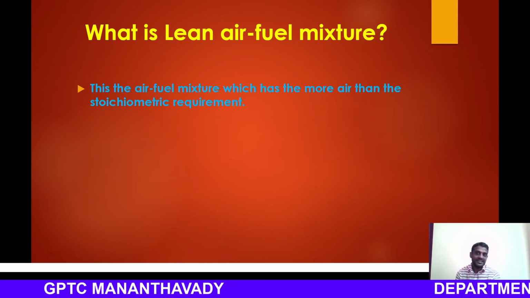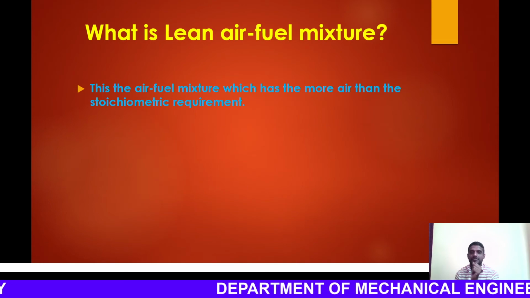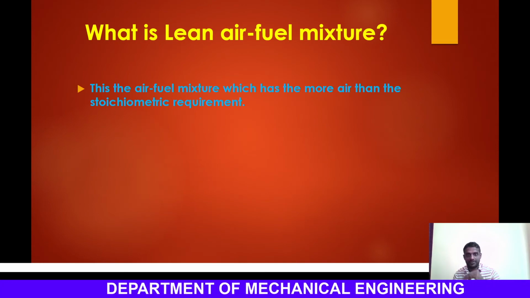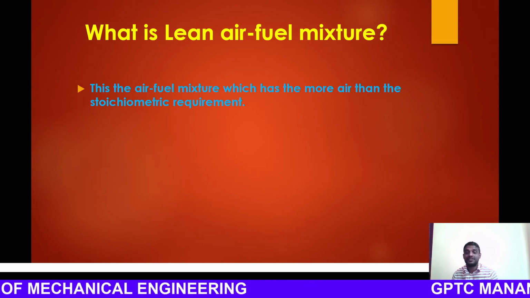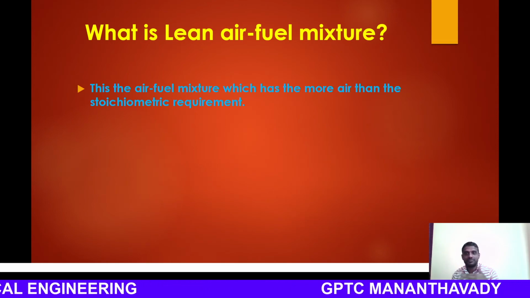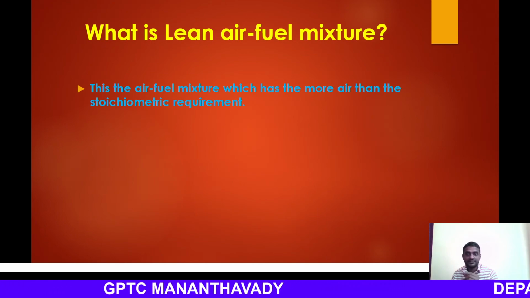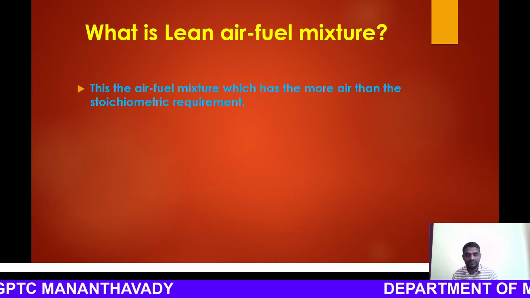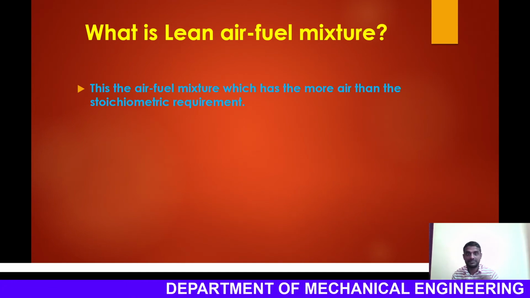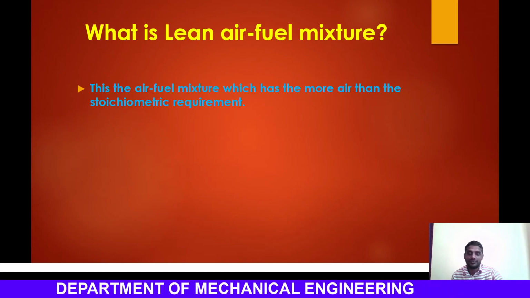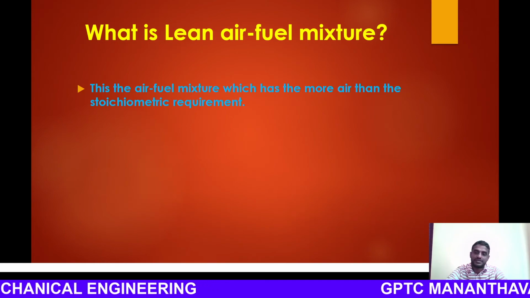But in the case of idling condition, we are using the rich mixture circuit. Okay. Because in order to keep the engine alive, more fuel is to be supplied. The throttle valve is almost completely closed and there is no load condition. By using the idling jet, we are supplying the idling fuel, and more fuel is to be supplied. Air is very less. That is why we are using the rich mixture. So we will understand all these things while we are discussing the working of a simple carburetor. Okay, in the next lecture.